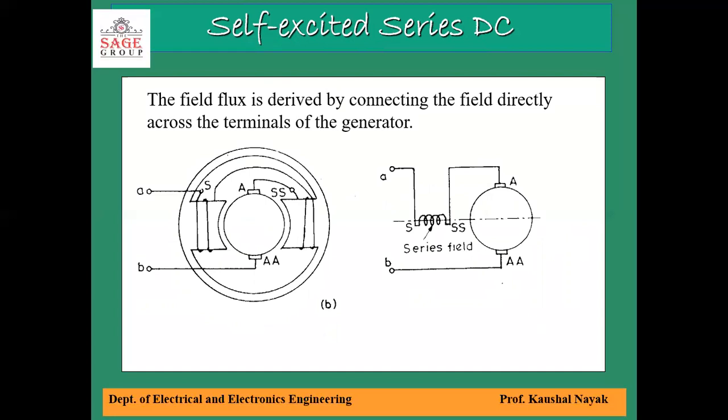Self-excited machines can further be classified into series excitation, shunt excitation, and compound excitation.